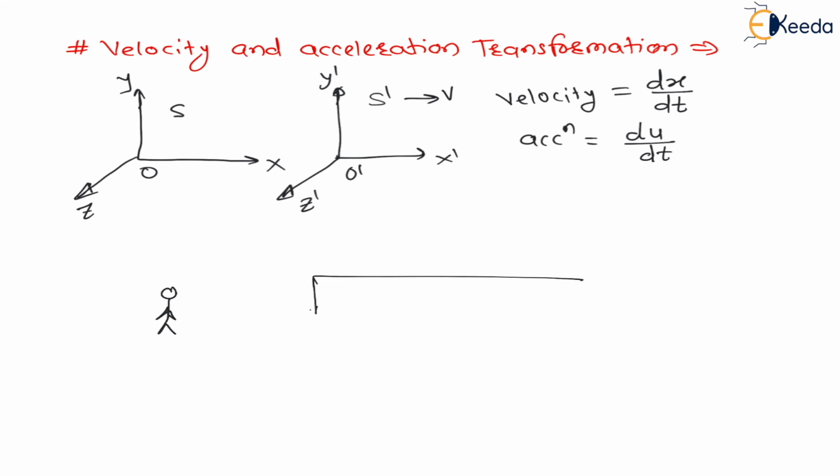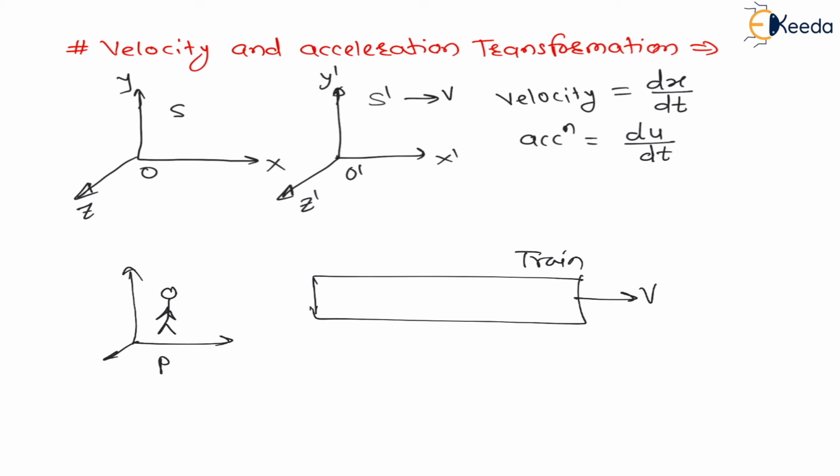There is a train. This is a train, and the train is moving with velocity v, right? And here this observer is on the ground, let us say on a platform. This is a platform. The platform is always at rest, right? And this is a train which is in motion, and in this train one particle is moving with velocity u. Very interesting.